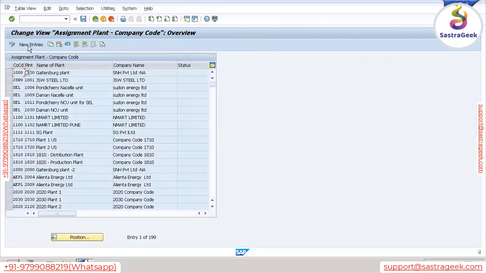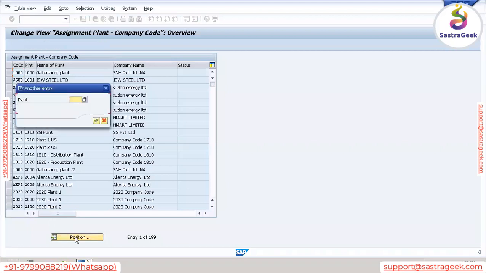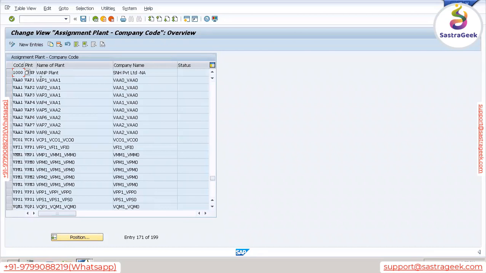No need to go to new entries because we need to map. So go to position and search for your plant. Let's say VANP is my plant. Here we can see plant VANP is assigned to company code 1000.